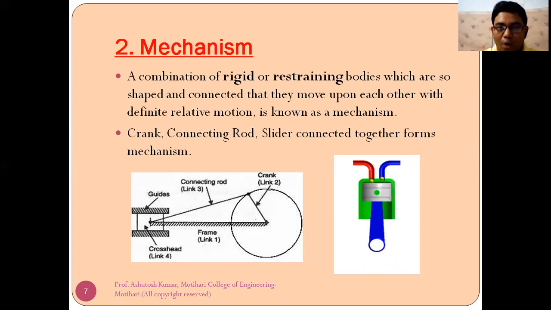So this combination of links is called mechanism. Means if 2 or more links are connected with each other and of course they have relative motion with each other, they are called as a mechanism. Like again, if you refer this figure, this link is called as a crank, this one is known as a connecting rod, and this piston which is sliding is known as slider. So all these links connected together form a mechanism.